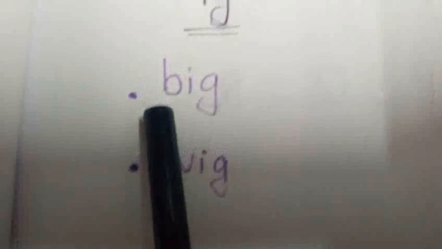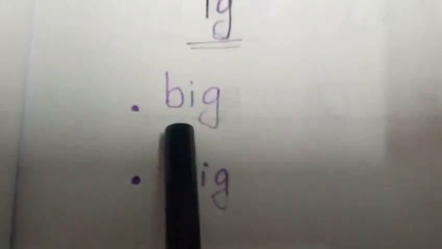Listen to the board now. See this, my dear children. See the CVC word, 3-letter word. This word, middle and end sound, same. Right? These words have a middle and end sound same, right? Listen to the second word.